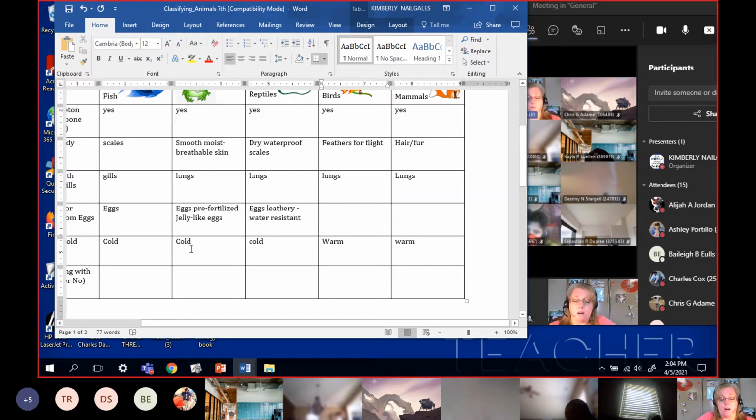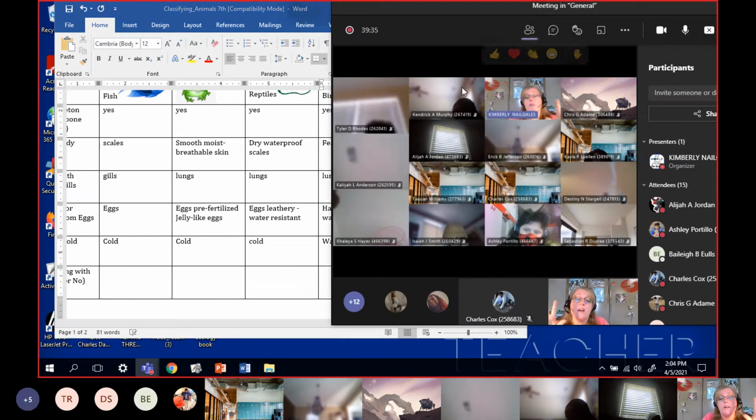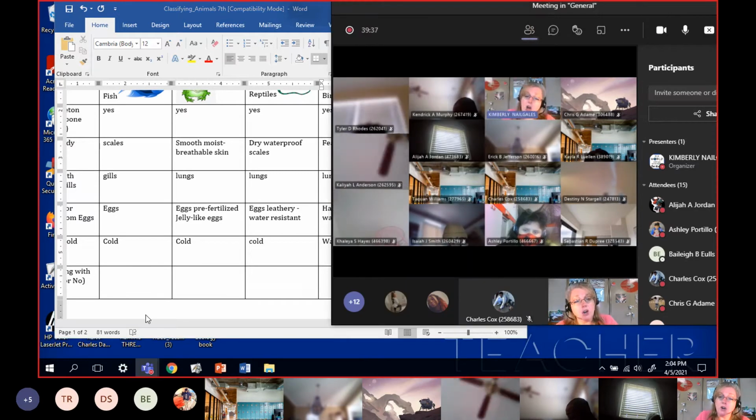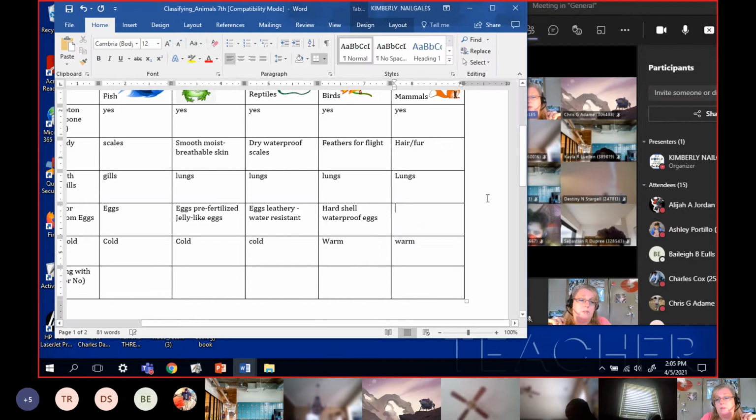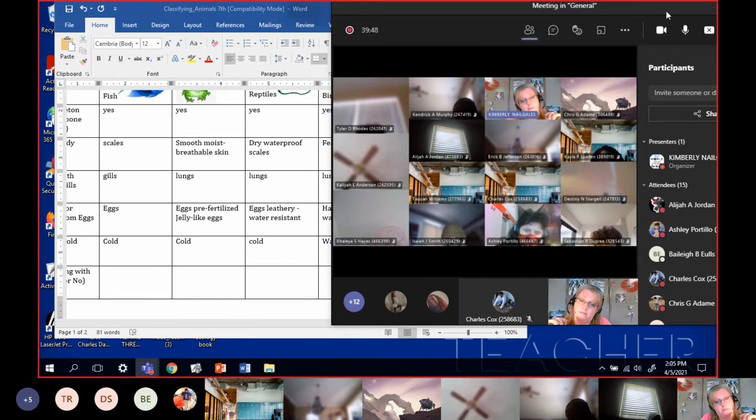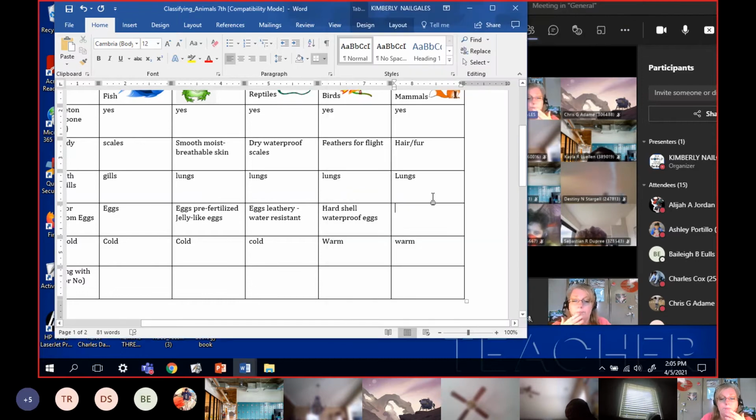So they have a hard-shelled, waterproof egg. That means they're going to be able to last even longer than the reptiles on land, because the water is not going to leave that thing. Now, let's bring that up to the mammals. Do mammals lay eggs? No. So what do you call it? You say we give live birth.